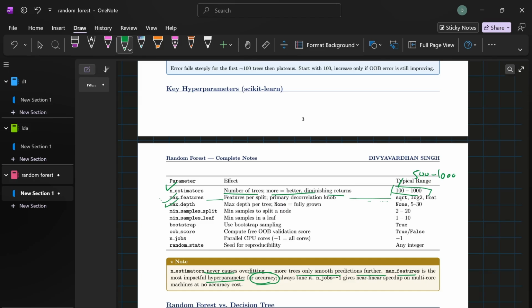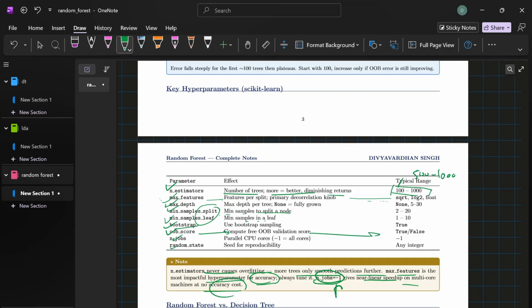Next are min_samples_split and min_samples_leaf. These control when a node can split. A higher value means simpler trees, slightly more bias and less variance. Then n_jobs equals -1. This tells scikit-learn to use all your CPU cores in parallel. Since trees are built independently, you get a nearly linear speedup. Another one is oob_score equals True. Always enable this. Okay.